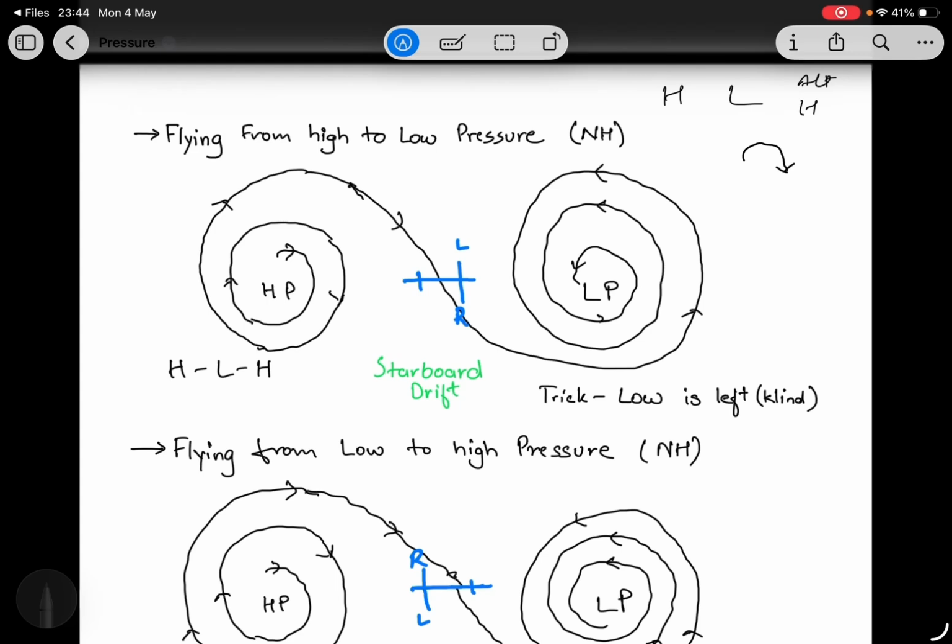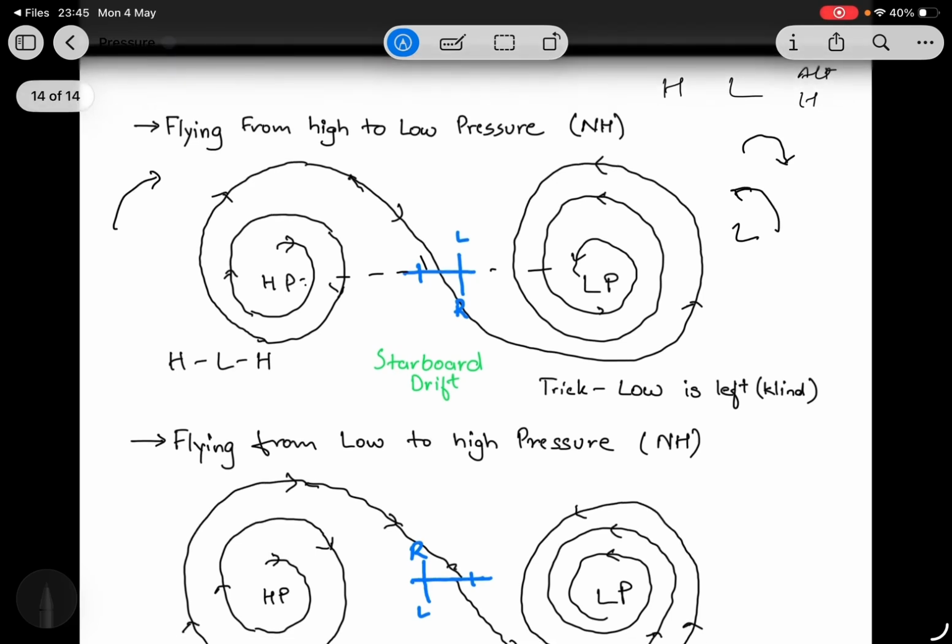The direction might change when we are going from high to low. High is clockwise, and going towards low pressure, it's anti-clockwise. So if we are flying from high to low, this is our aircraft, this is left, this is right.